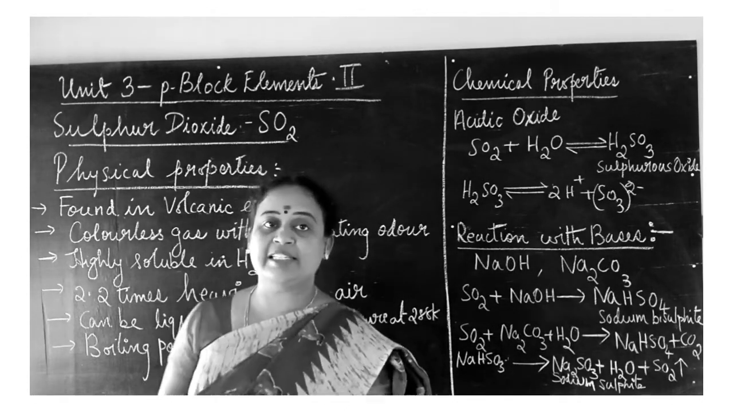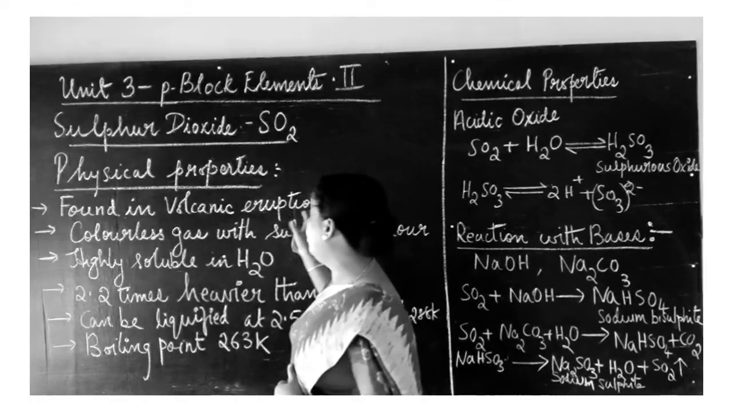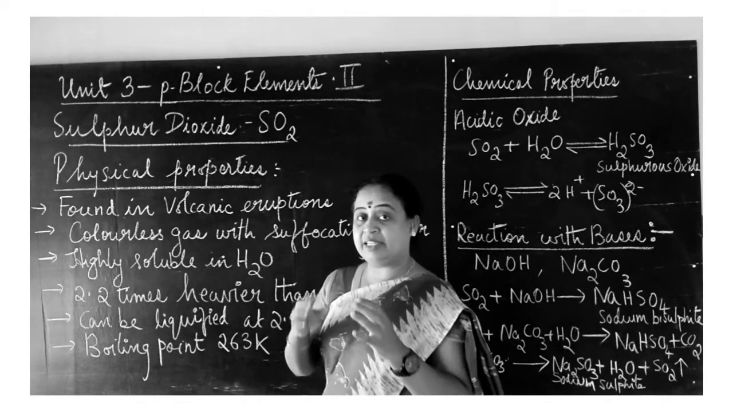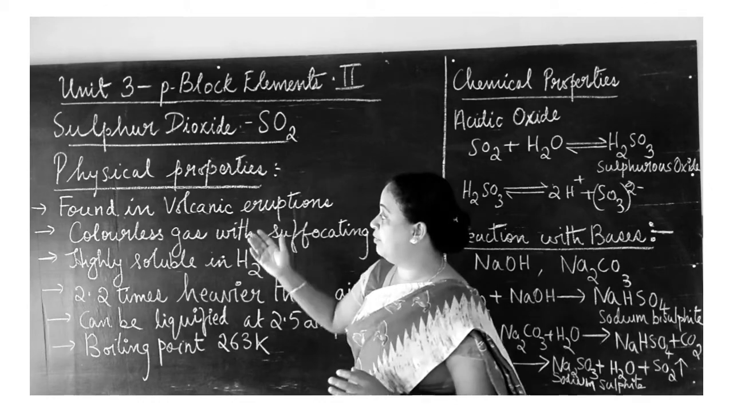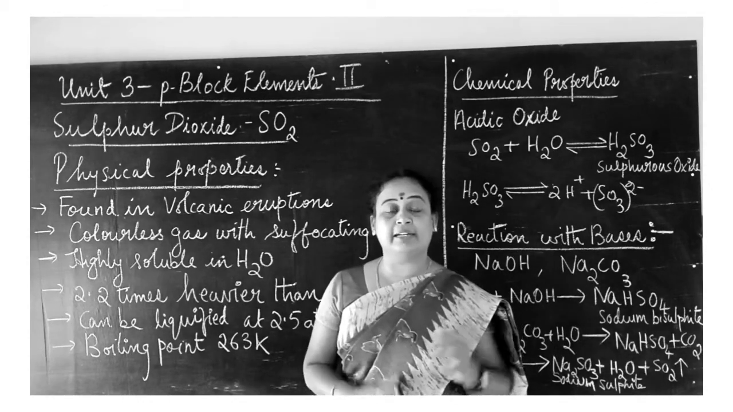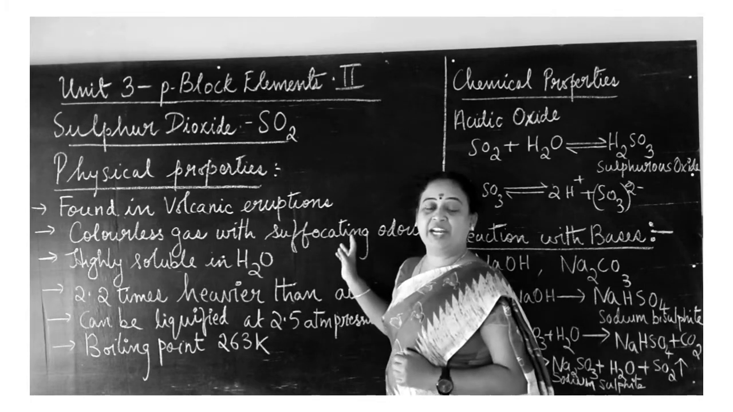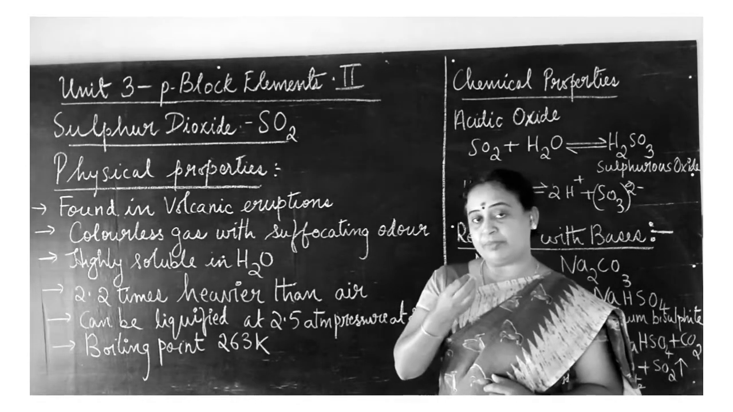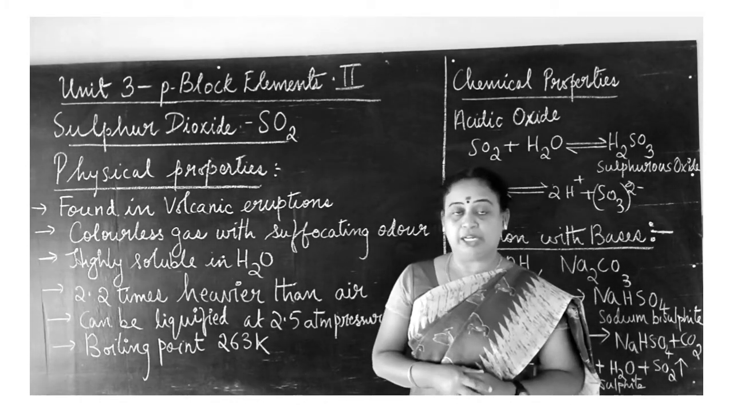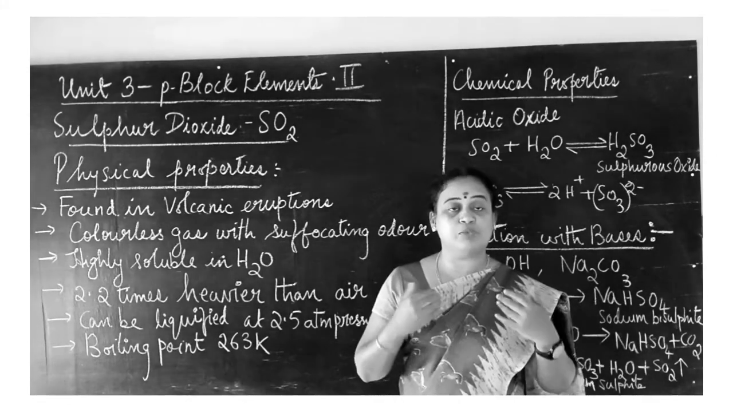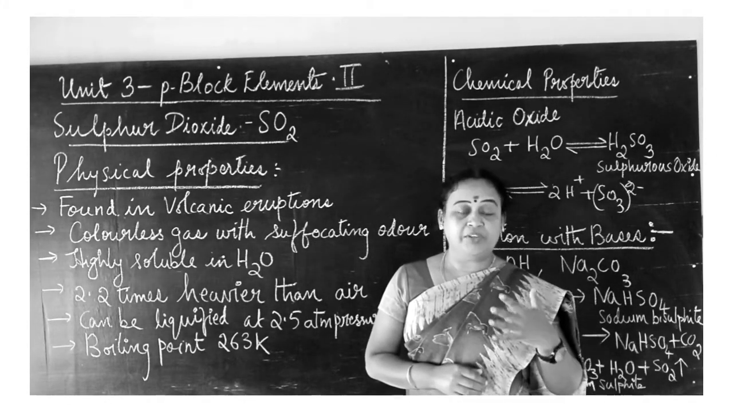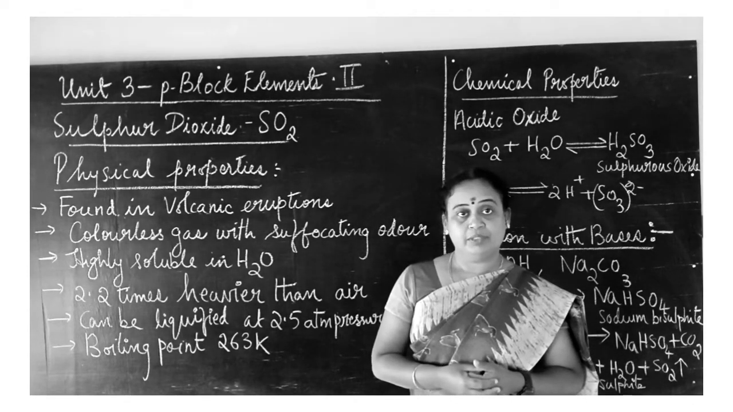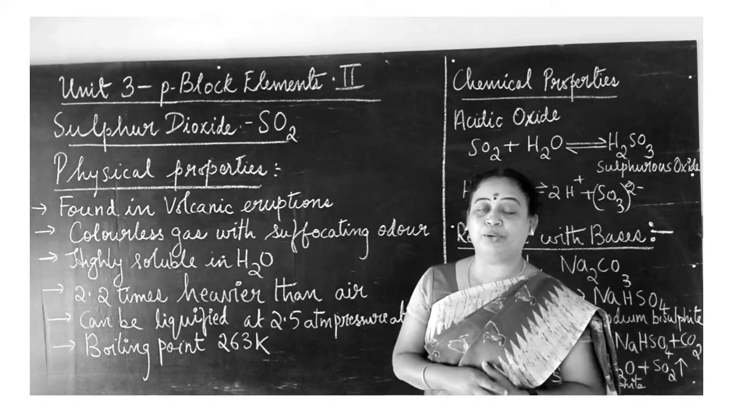Sulfur dioxide gas is generally seen during a volcano eruption. Once the volcano erupts, the noxious gas which comes out of it is sulfur dioxide. This gas is colorless and has a suffocating odor. Odor means smell, and a suffocating smell is one which is not pleasing to our nose. Once we are exposed to this gas or breathe it, we will feel some suffocation. We will not be in a position to breathe properly. That is why this gas is highly pollutant.